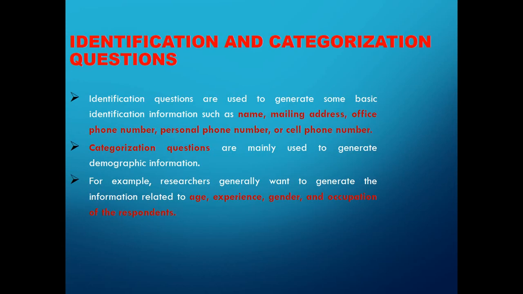And identification and categorization questions, so they need to generate some of the basic information about the respondents, right? Sometimes we ask people to give just their basic information, for example their age, their gender, their income, and we never ask about names, because people sometimes care about their privacy and won't reveal it.